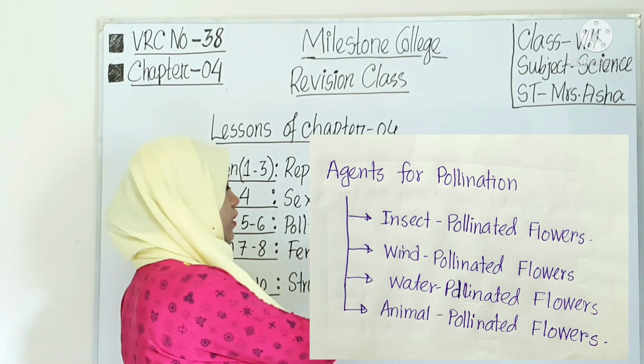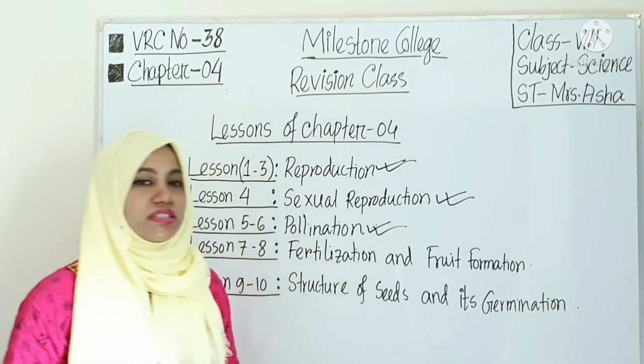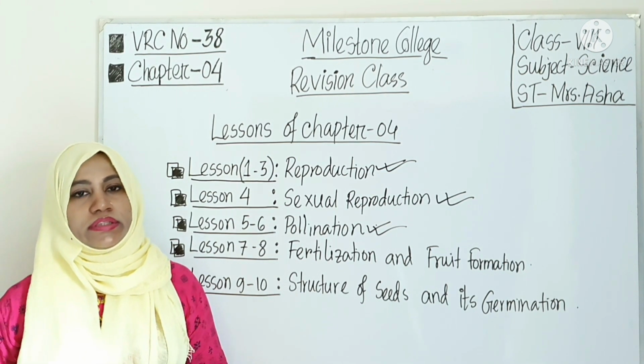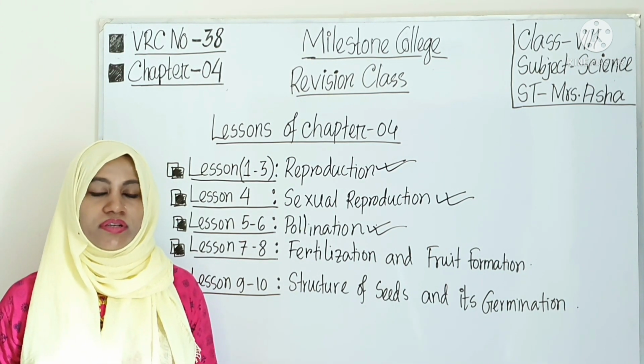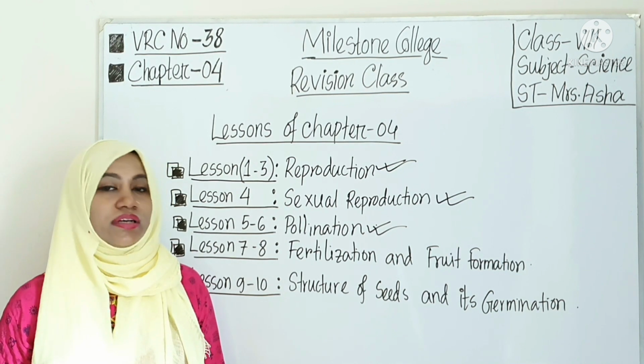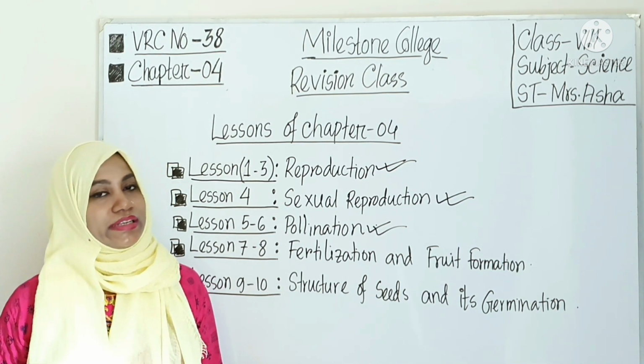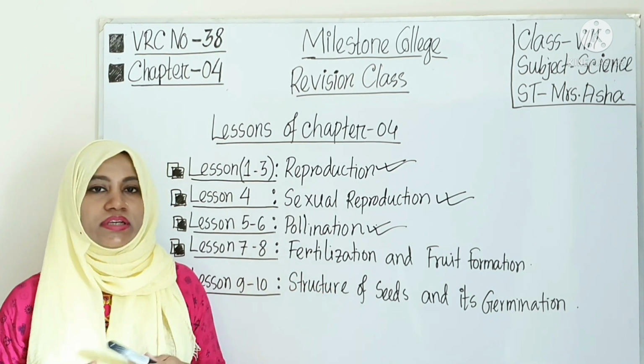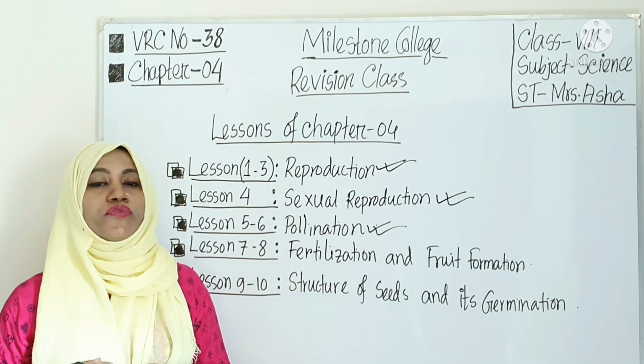Next we will go to fertilization and fruit formation. So what is fertilization? You already know. Yeah, the sexual union of a motile male gamete with a non-motile female gamete is fertilization. And after the fertilization process, actually fruit forms.